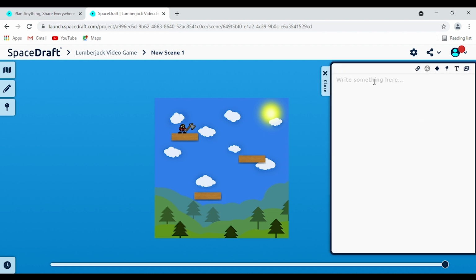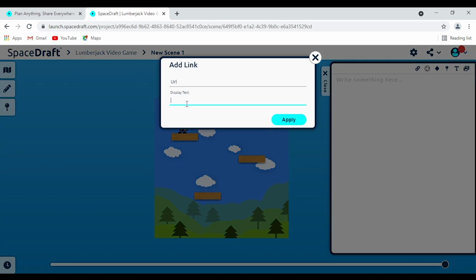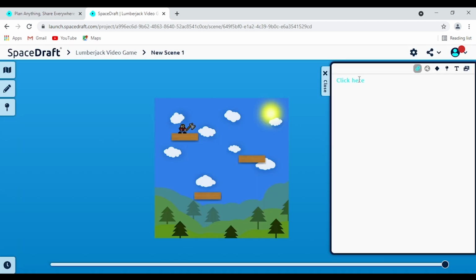Clicking it will open up the script for you and you can type in anything you want into the script here. Let me show you some of the specific features so that you can really enhance the way that you use the script here. The first one here is the insert link button, which allows you to hyperlink text. So the text we could say is click here and we could put in a link there. We'll click apply and it generates a little hyperlink for you. And if you do control or command click, you can open up the link.